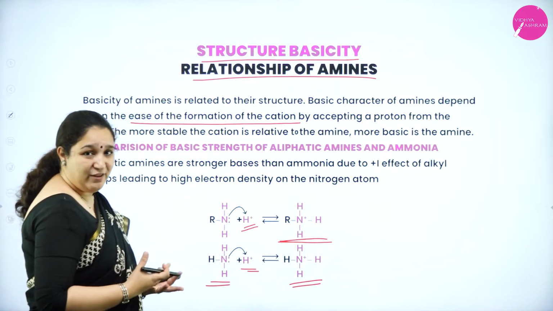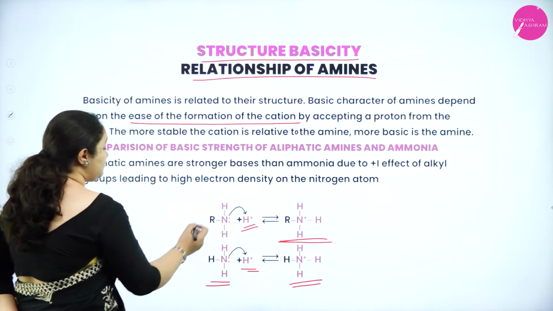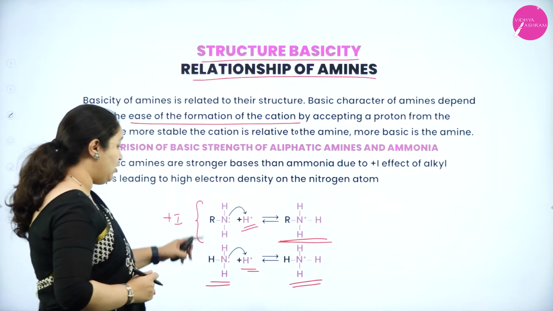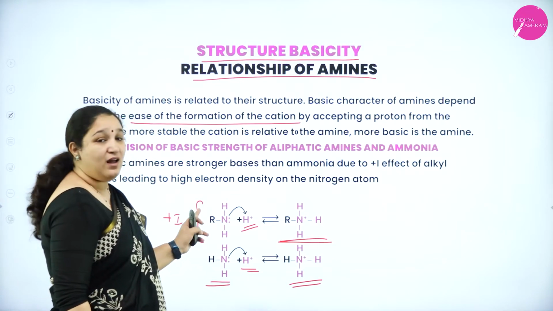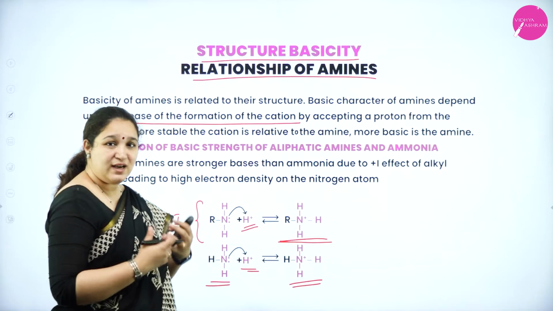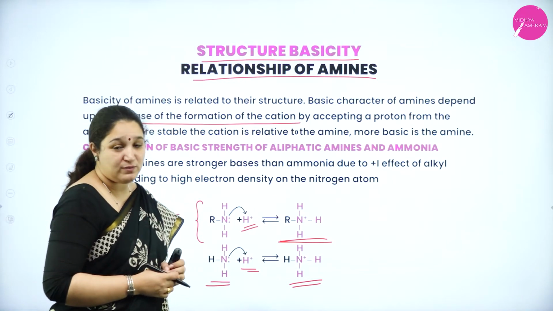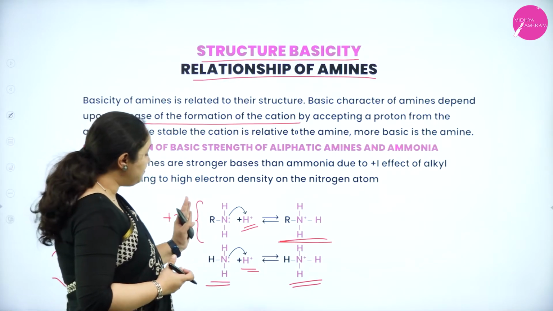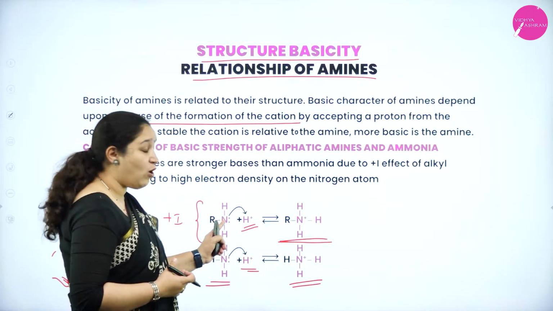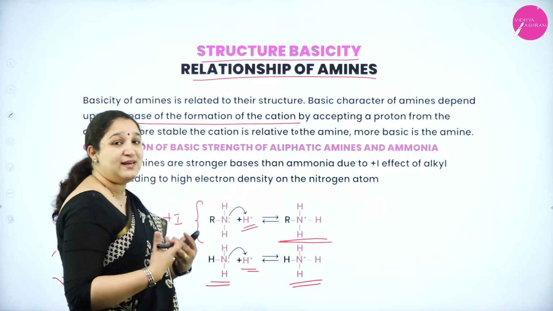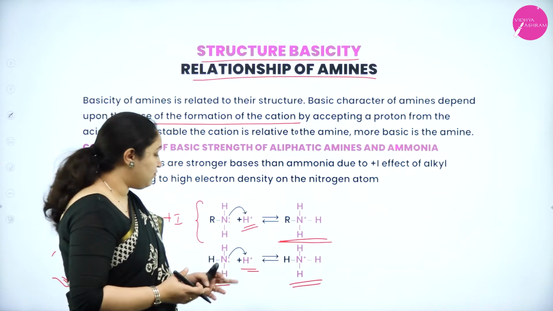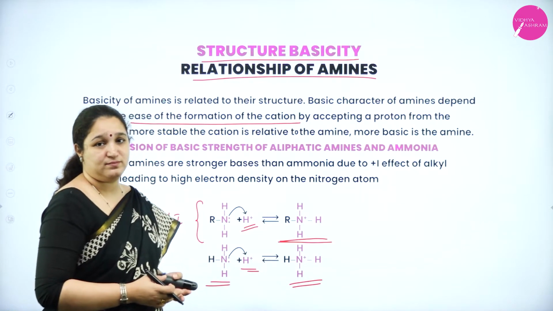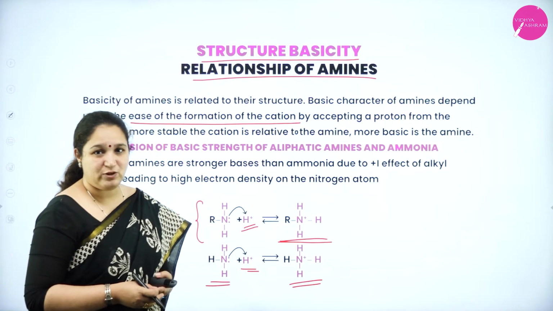Now, which is the effect which is there? Here in this one I can see there is a plus I effect because here it is an alkyl group which is present. Alkyl group pushes the electrons away from itself, yes or no? So which effect is it? It's the plus I effect. As it pushes the electrons away from itself, on the nitrogen the electron density increases, because of which it can give away this lone pair of electrons much more easily.